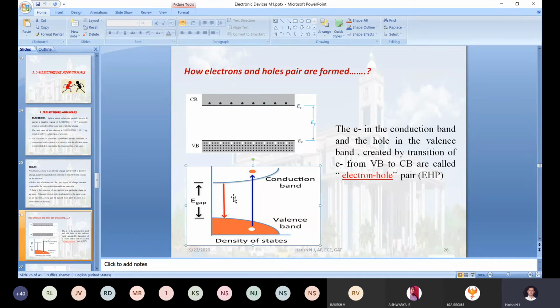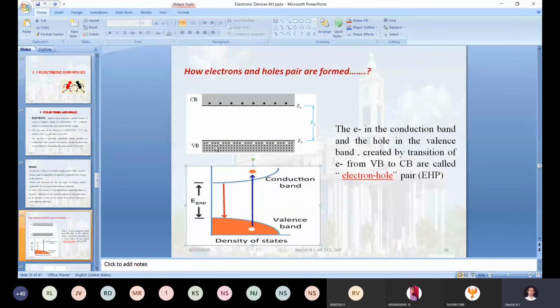Generally, what we understand is that for silicon the energy gap is 1.2 electron volt. If you provide 1.2 electron volt, all the electrons move from valence band to conduction band, we normally think, correct? But in the actual picture that is not true. All the electrons are not moving, only a few electrons. Only those electrons staying in the upper layer of the valence band move to the conduction band.